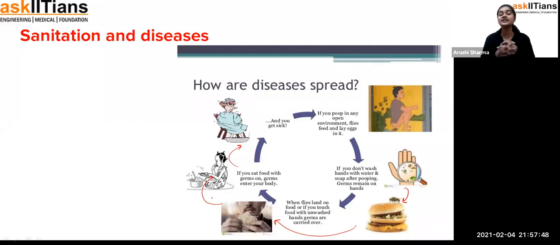So, student, it is very important to wash your hands and to see that flies are not sitting over your food, because flies are mostly responsible for such things. Okay, so that's the important point about sanitation and diseases.